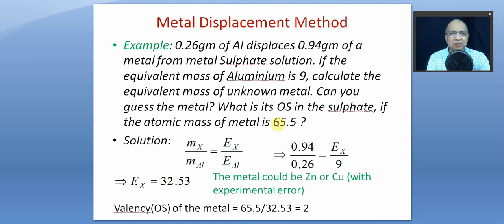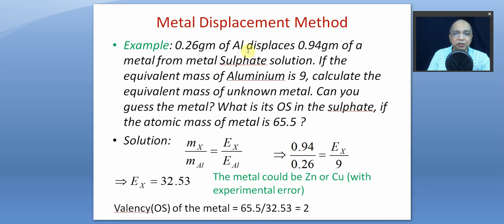Now the other similar method of finding the equivalent mass of an element, particularly a metal, is the metal displacement method. In the previous case it was hydrogen which was displaced. Now a stronger metal will be displacing a weaker metal in the electrochemical series or metal activity series. Same principle. I am giving you a concrete experimental example. It's not me who has done it, it's the scientists who have done this experiment.